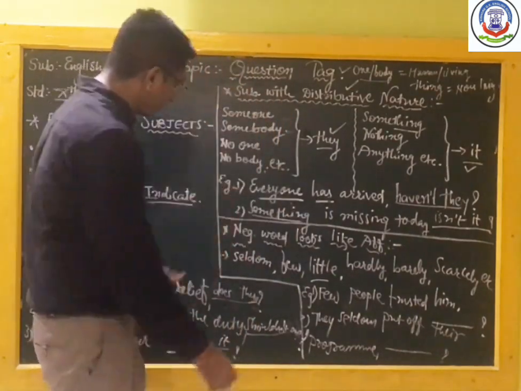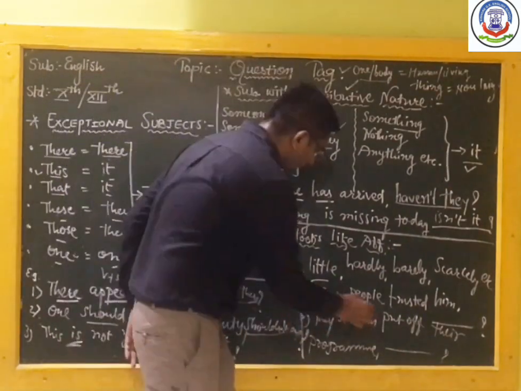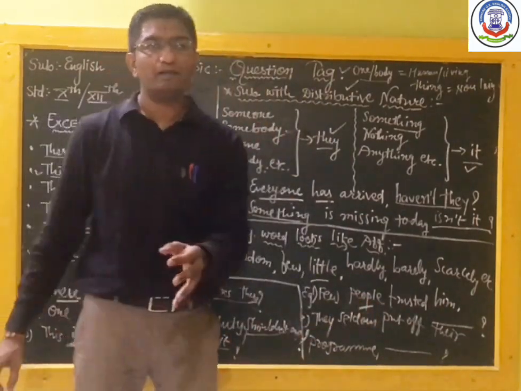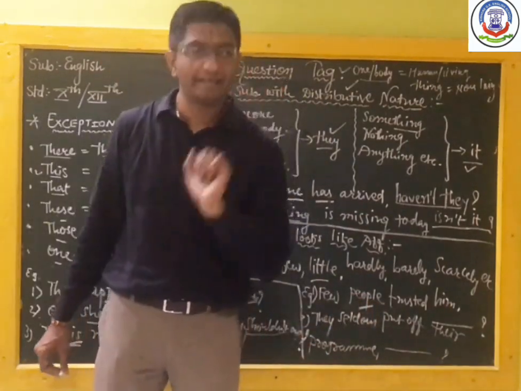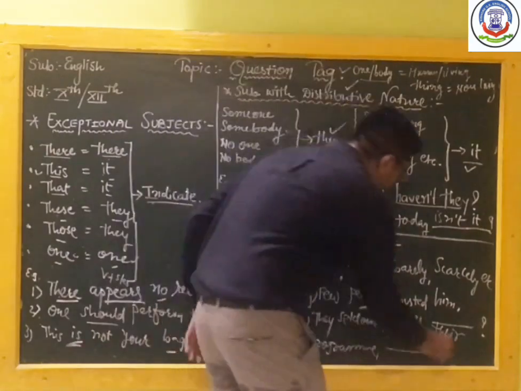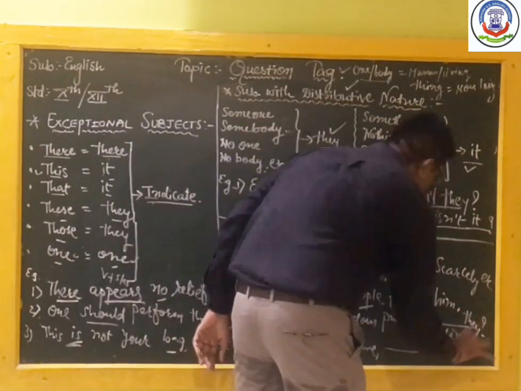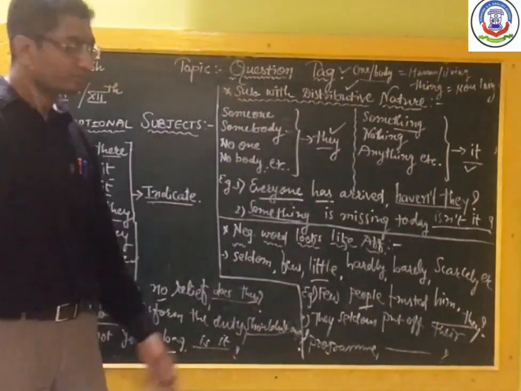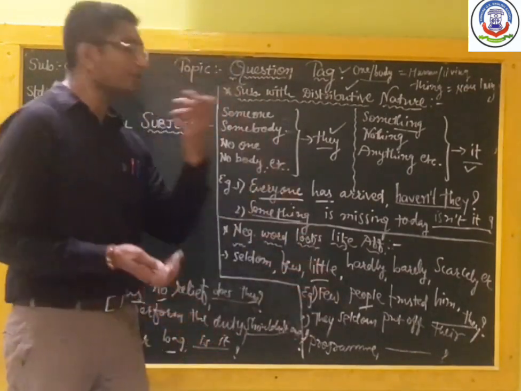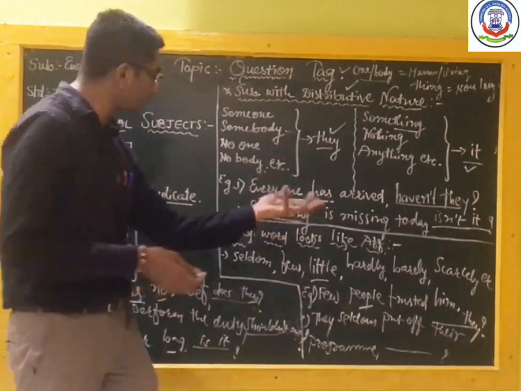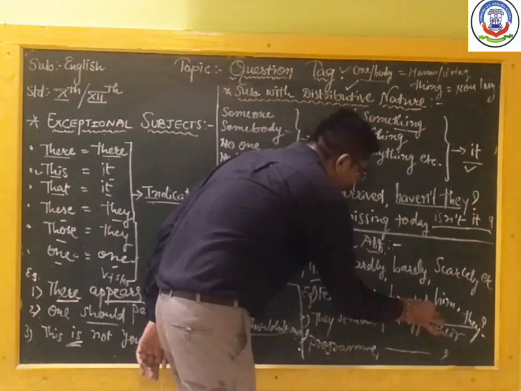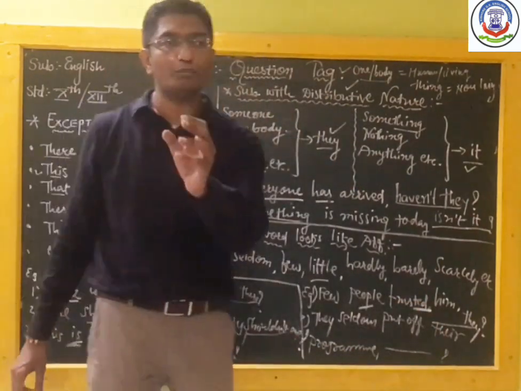Now, अब आप तो क्या सोचोगे सर? तो people है, तो people के लिए हम they लिख देते हैं. Let us write they. No problem. That is okay. But what about the subject and verb? Subject is over, but what about the verb? So here trusted. Trusted means second form of the verb.